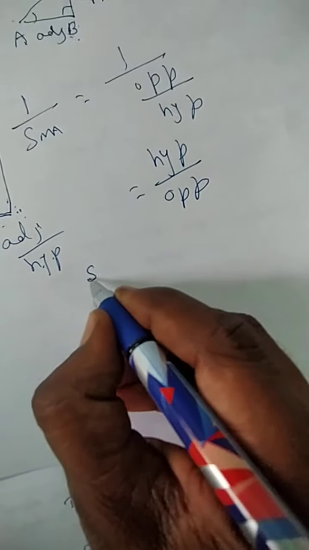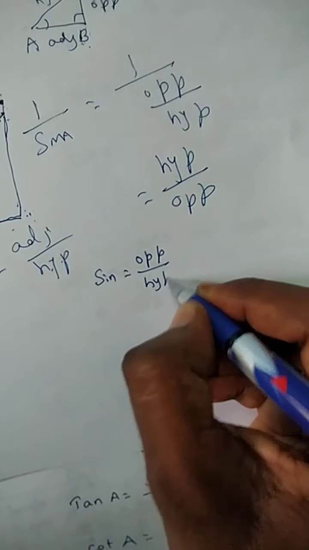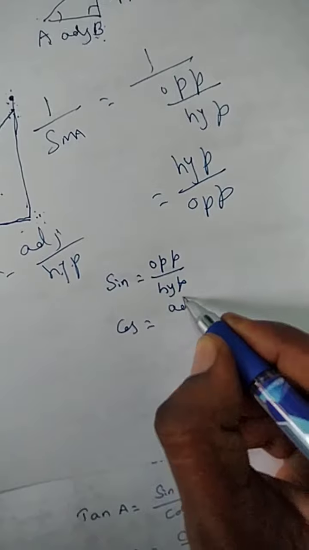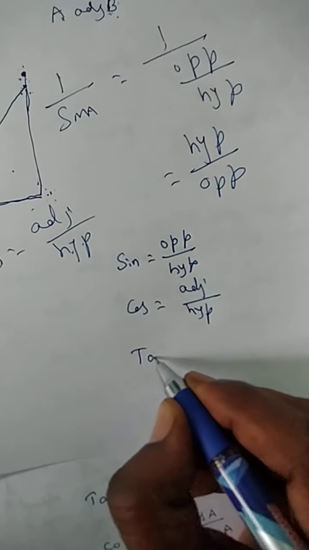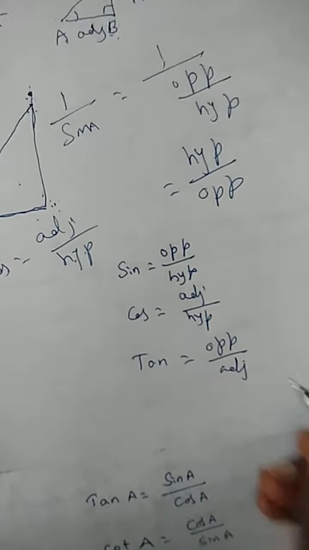Now I am writing here: sine is opposite by hypotenuse, cos is adjacent by hypotenuse, and tan is opposite by adjacent.